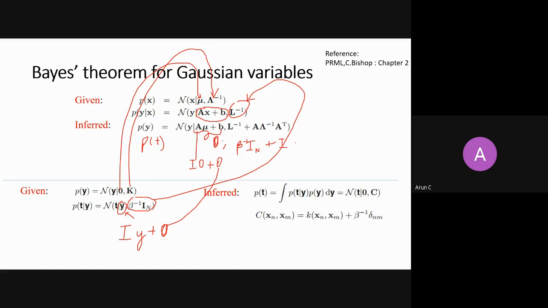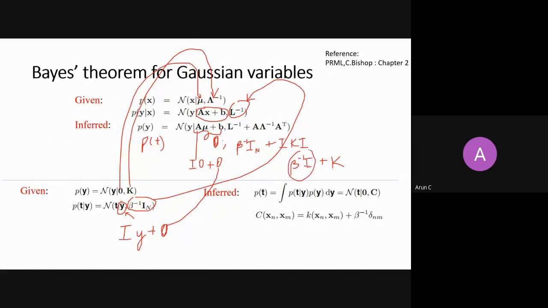Then A transpose, identity transpose, is identity. If I simplify it, it is nothing but beta inverse I_N plus K, because multiplying both sides with identity does not change anything.